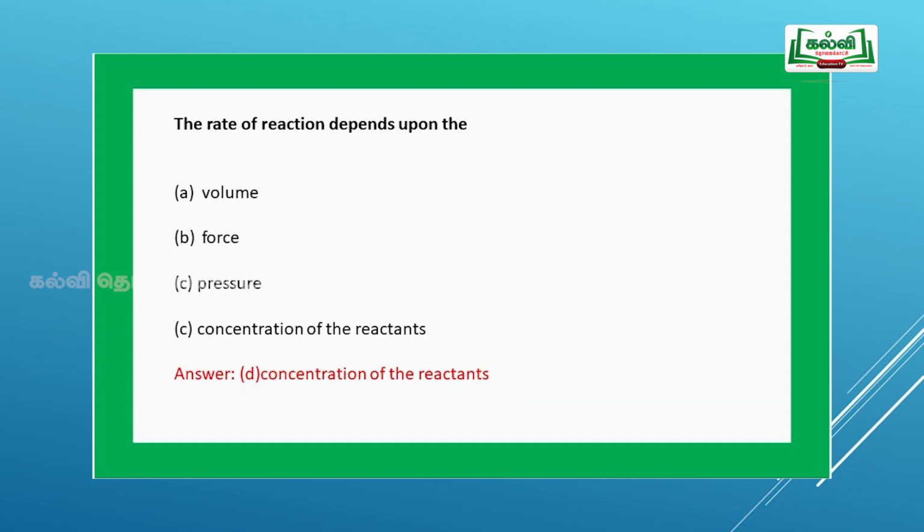Next question, the rate of reaction depends upon option A, volume, option B, force, option C, pressure, option D, concentration of the reactant. In general, the rate depends upon the initial concentration of the reactant, so the concentration of the reactant is the correct answer, option D.